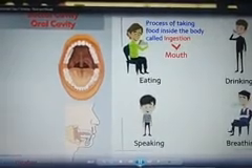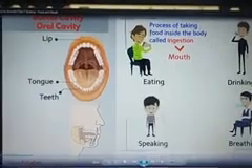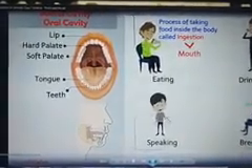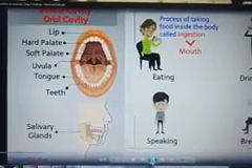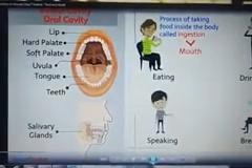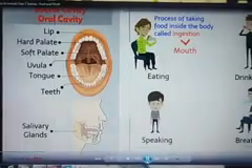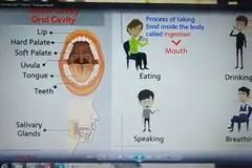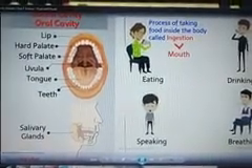So ingestion is done by mouth. Means we take food by mouth. The parts of mouth are lip, hard palate, soft palate, uvula, tongue, teeth and salivary gland. Okay. So let's see how it helps.